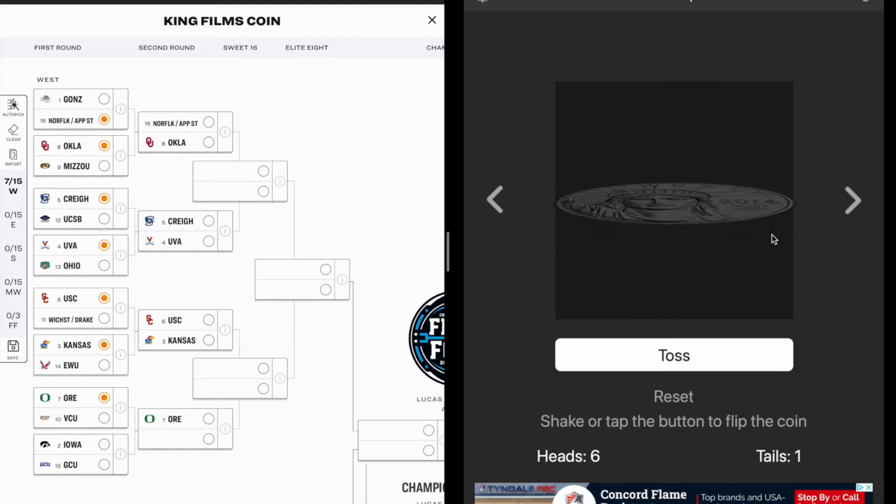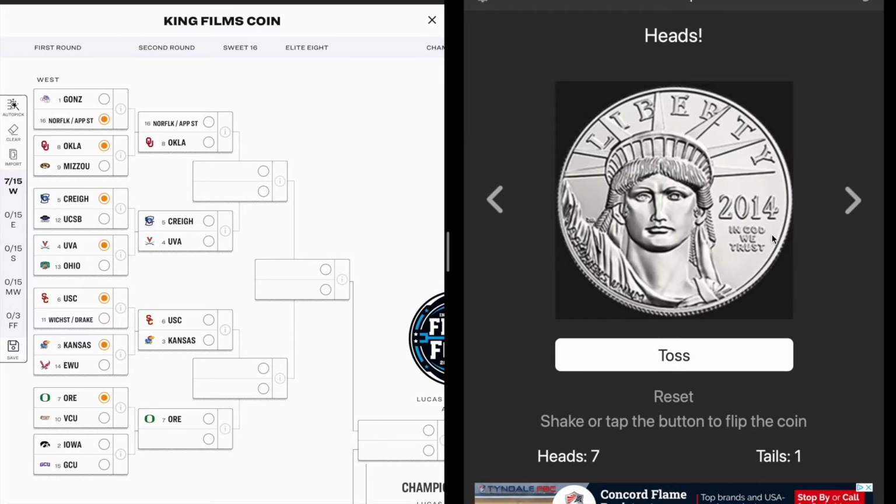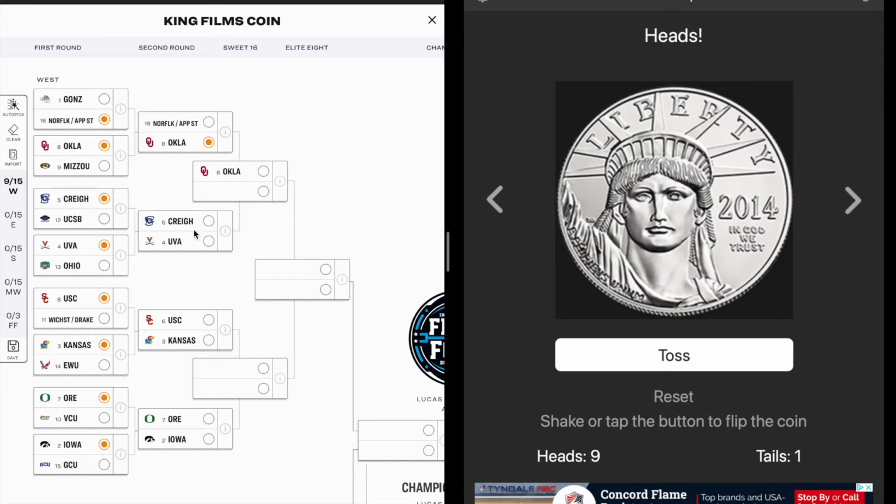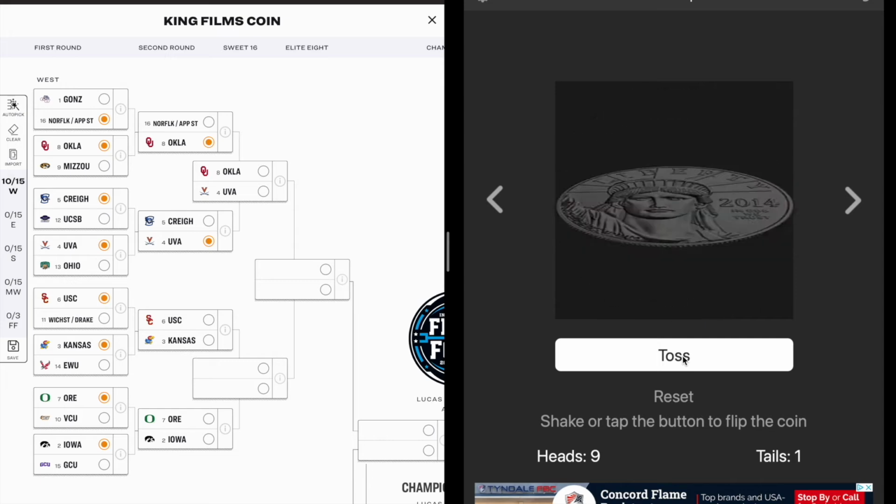You guys can see on the bottom, Iowa against Grand Canyon, another 2 seed wins. So now that we have all these higher seeds, it doesn't really matter. The only chaos that can happen is really that Norfolk App State game, but they lose. It's 8-1 heads to tails. You cannot make this stuff up, people. Another heads. I'm shocked. This, by probability, again, 50-50. This is not rigged. Please.